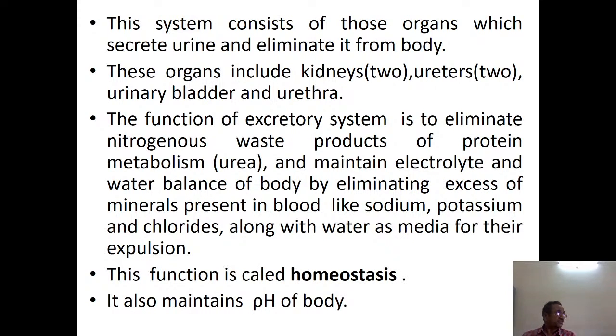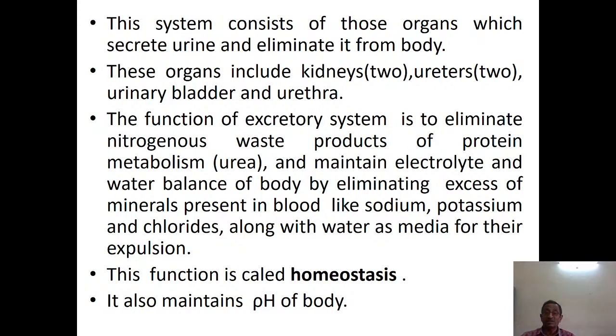So what is the function of the kidney? The kidney eliminates the nitrogenous waste products which are produced during the metabolism of protein. These nitrogenous waste products are urea and uric acid. Then it also maintains the electrolyte and water balance. That means the kidney maintains the levels of the electrolytes present in the blood at a particular level, and if they are in excess it will eliminate them faster, and if they are less it will stop elimination, such that the level of the minerals in the blood is maintained.